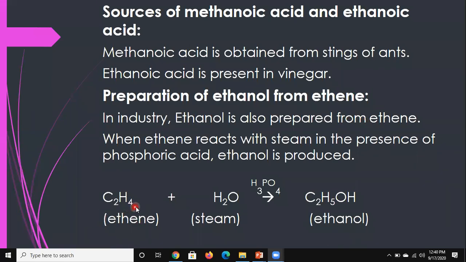Ethene is this, C2H4, it is called ethene, right? Plus steam, water. Steam means, for example, you have some water and you start boiling. Once the water starts boiling, it evaporates in the form of steam. Now, in the presence of H3PO4, phosphoric acid, we get ethanol. This is called ethanol, C2H5OH. Okay, right.